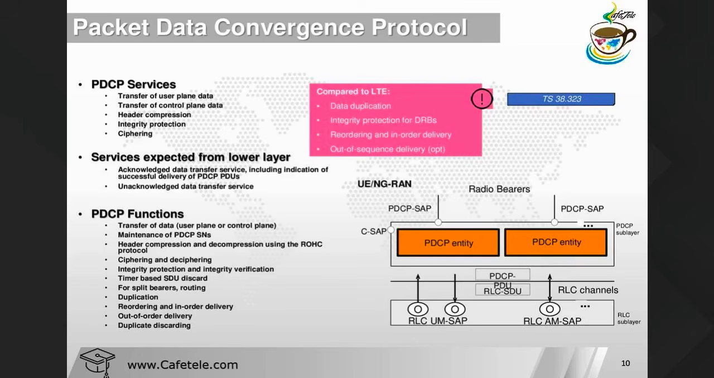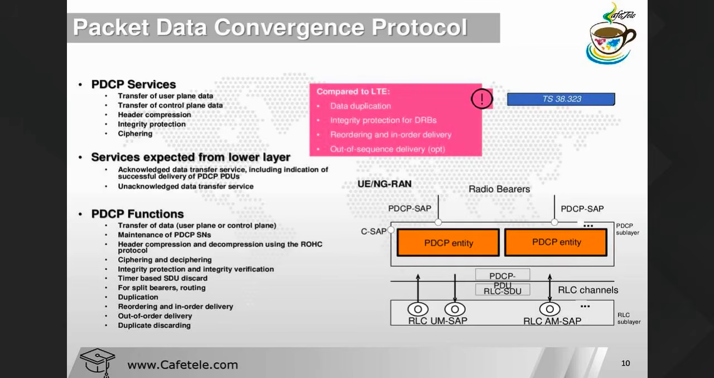Also, we can see that in LTE, integrity protection for DRB was not applicable. In NR, integrity protection for DRB is applicable. Why? Because of the URLLC and mMTC use cases, we have to provide more protection. Reordering and in-order delivery was not available in LTE, but here an out-of-sequence delivery option is also available. I told you, this is because of the protection for the URLLC and mMTC use cases.